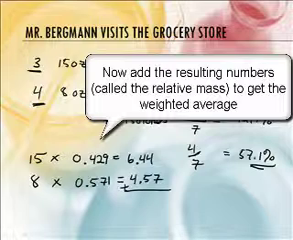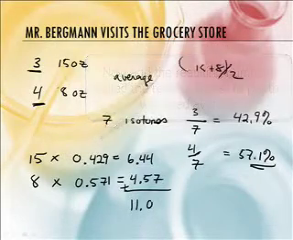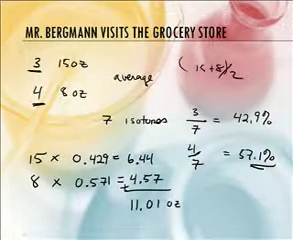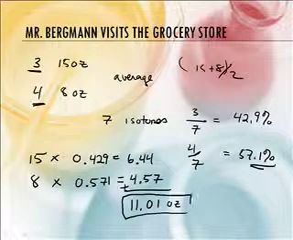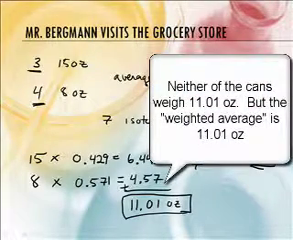Okay. All right, so when we add them together, we get 11.01. So the average mass of the cans of tomato sauce that we have would be 11.01 ounces, and that's a weighted average. But that seems kind of weird, Mr. Sams. None of them weigh 11 ounces. No, they don't. Either they weigh 8 or 15. But they weigh 11.01? Yeah, on average they do, based on the distribution that we had between the 15 and the 8 ounce cans.